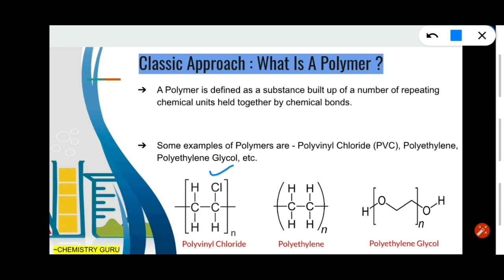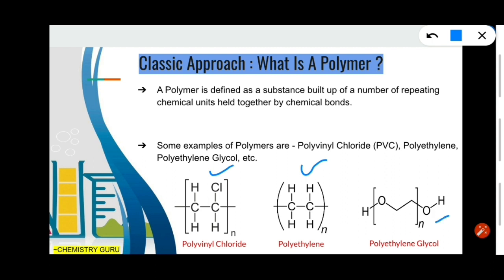So the chemical unit in PVC is vinyl chloride. We can say this is a chemical unit or a monomer. In polyethylene, it is ethylene which is the repeating chemical unit or monomer. And in polyethylene glycol, it's ethylene glycol which is repeating.